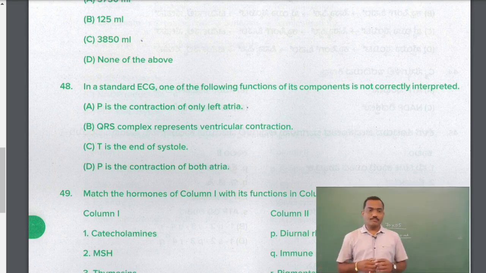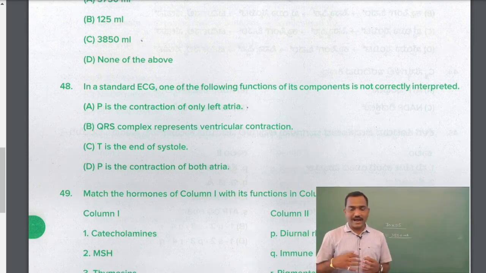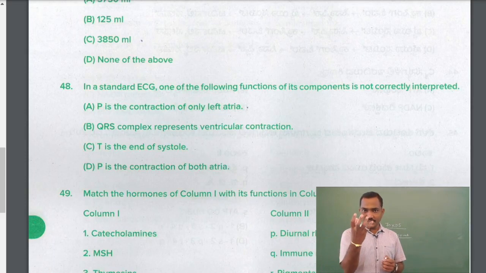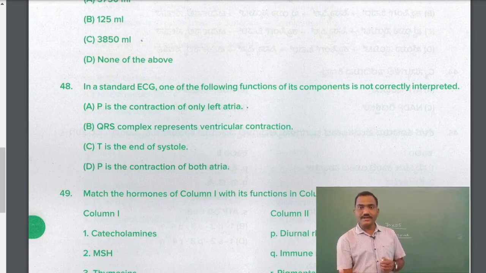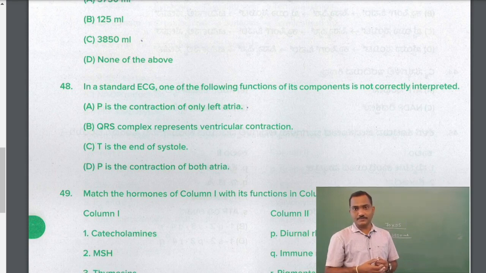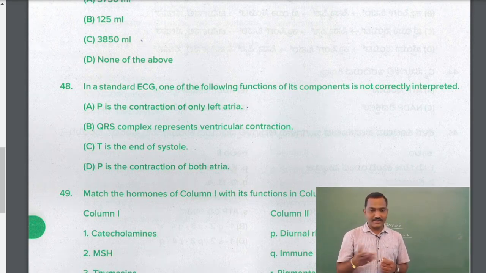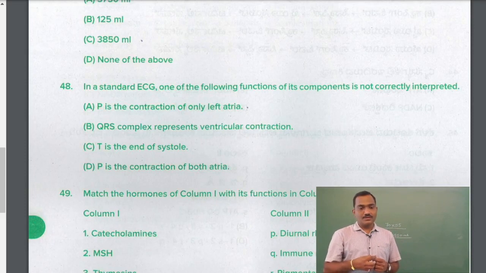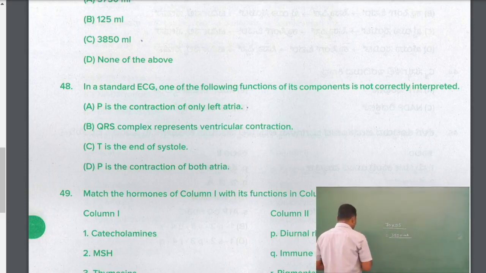So during the pumping of the heart, what we say at the heartbeat, both the atria will be contracted at a time during pumping the blood into ventricles, and both the ventricles will be contracted at a time to pump blood into the respective arteries or veins. So that can be represented as an electrocardiogram.